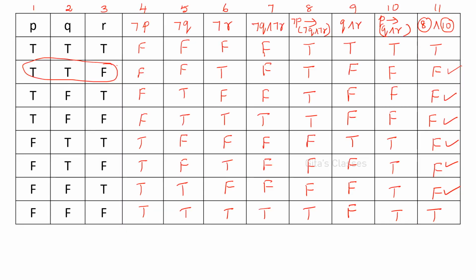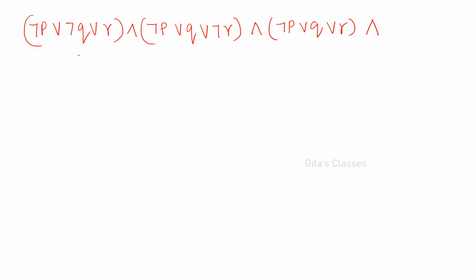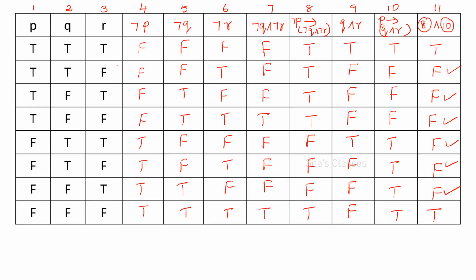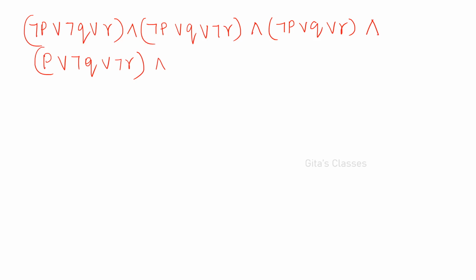The fourth F is for FTT. Like this you have to consider all the F, like I have considered first. Now the fourth F is FTT. FTT means P or not Q or not R. And the fifth F is FTF, right? FTF means, F or F you have to write the variable as it is. So P or not Q or R.